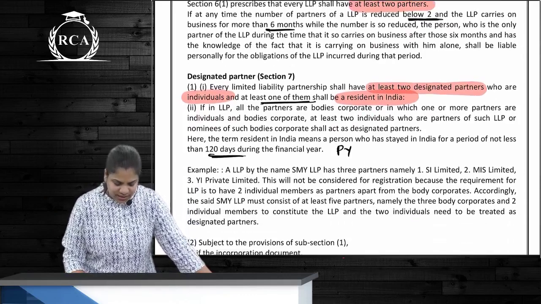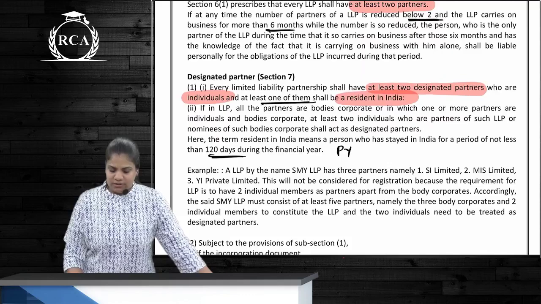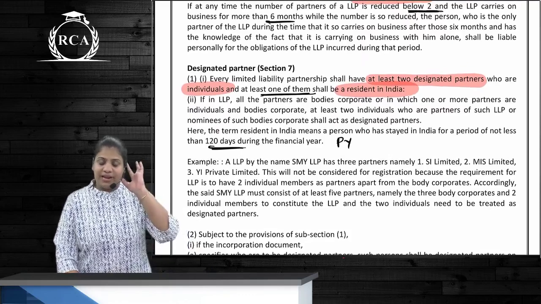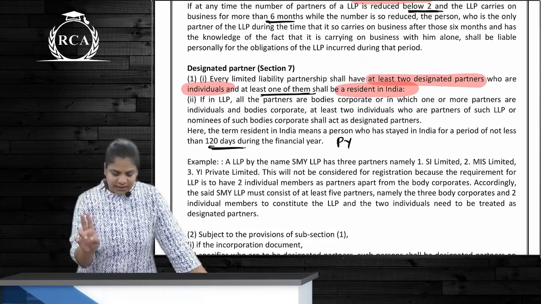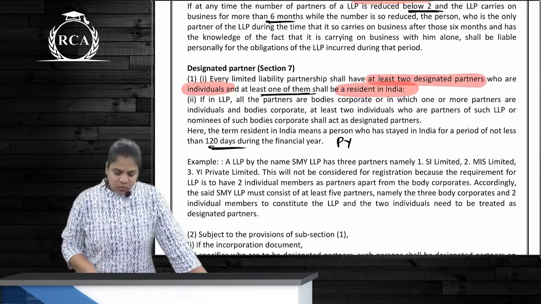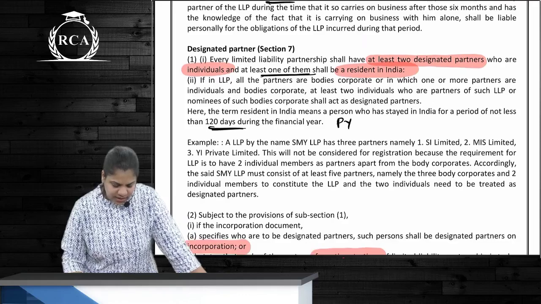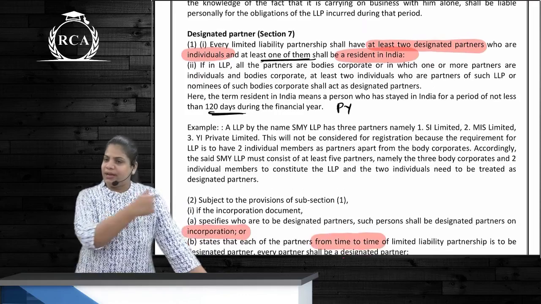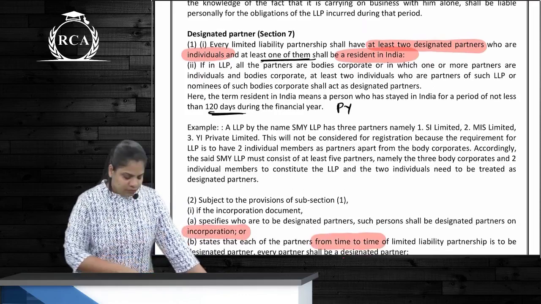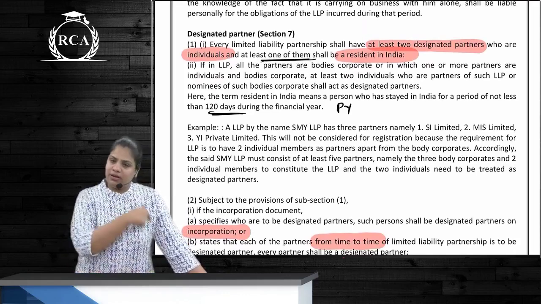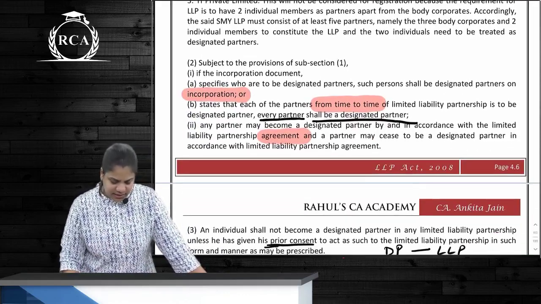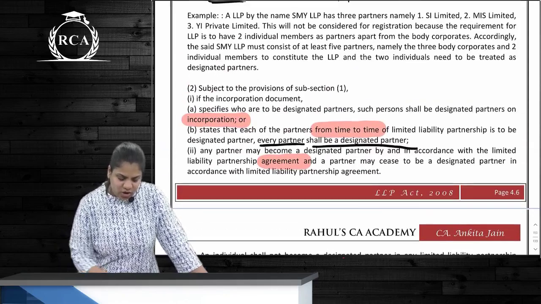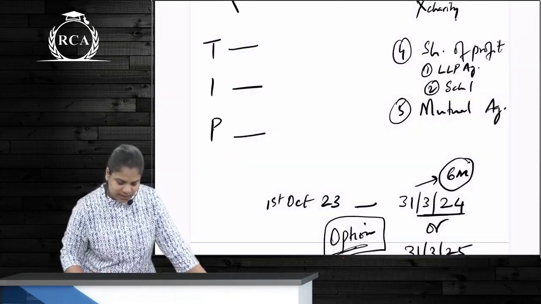No, this is about designated partner. So who is a designated partner? How many designated partners are required? At least 2, out of which one shall be resident in India. And designated partner always is going to be an individual. Resident in India means been in India for 120 days or more. When? In the preceding year, correct? Then incorporation ka there was this document that we saw.